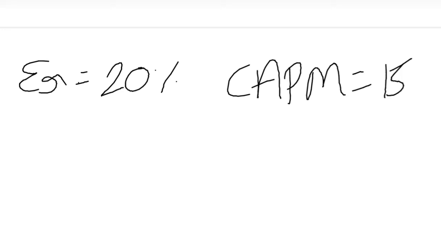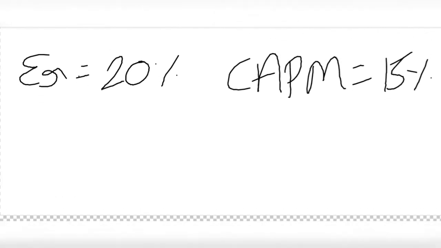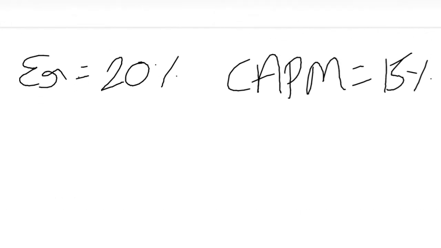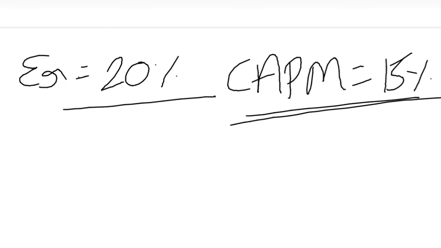Now we take another example. If expected return is 20% and CAPM return is 15%, it means the security earns a higher return than the required rate of return, so the investor is ready to pay a higher value.